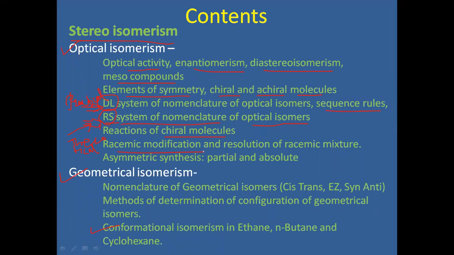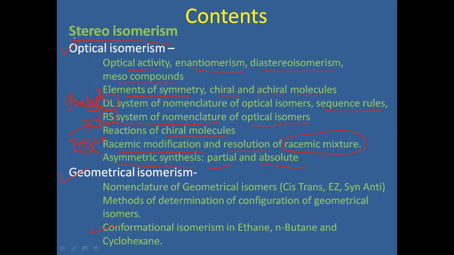They are optically inactive substances, and their resolution we have to discuss here. And some asymmetric synthesis, like partial and absolute asymmetric synthesis, we have to study in this topic.